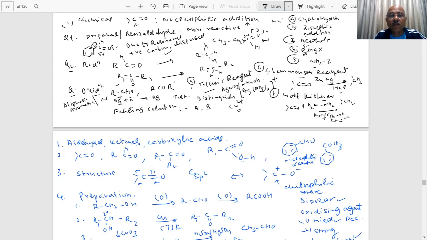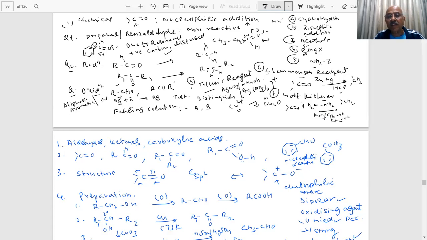Now what is the color of the copper sulfate? Blue. Then what is the change, student? What do you get? A reddish brown precipitate. Of what? It is of copper oxide, Cu2O. What is the oxidation state of copper here? +2 to +1, students.